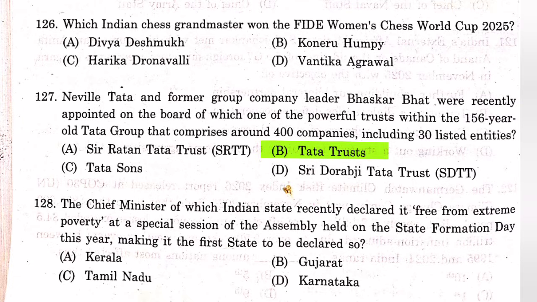Question number 128. The Chief Minister of which Indian state recently declared it free from extreme poverty at a special session of the Assembly held on the State Formation Day this year, making it the first state to be declared so? The answer is A, Kerala.